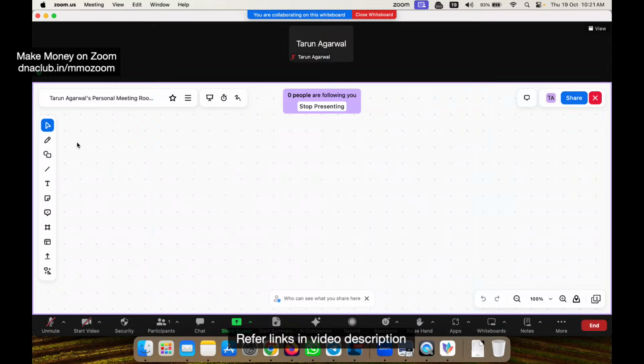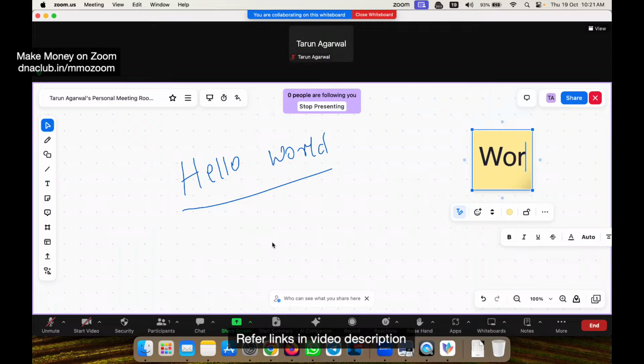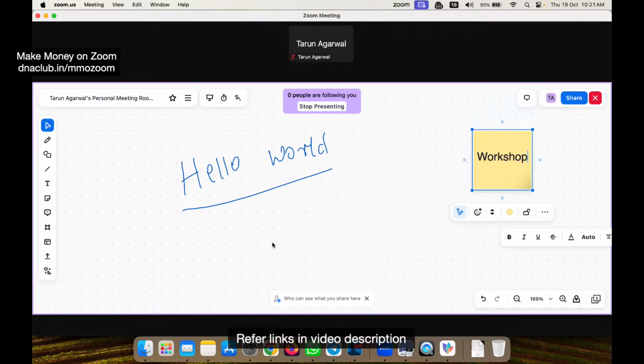It is very simple. You can see on the left hand side there is a toolbar. If I click here, pen, I choose a pen, I choose a color, suppose blue, and then I can type hello world. I can explain a concept like this. If I want to add a particular shape, this is a sticky note. I can add a sticky note like this, put it over here, and then type like this. For example, I type workshop here.